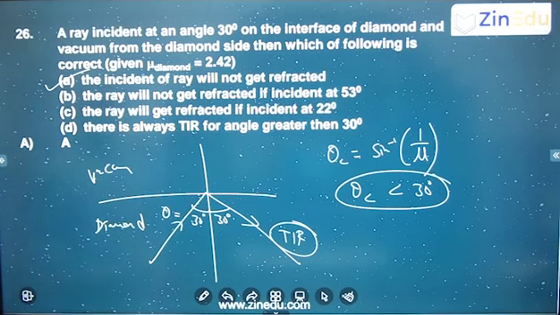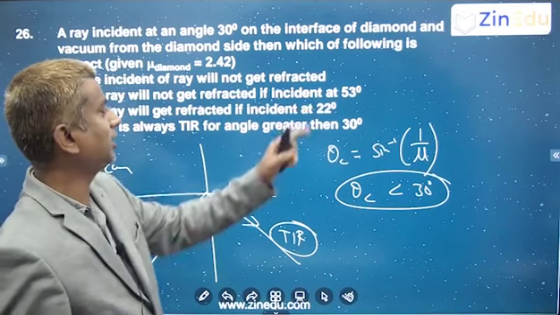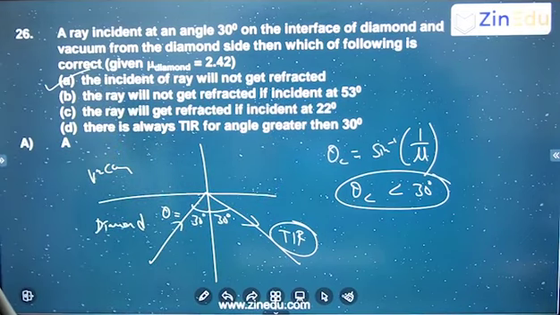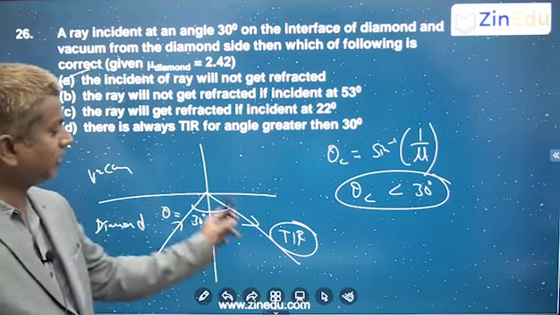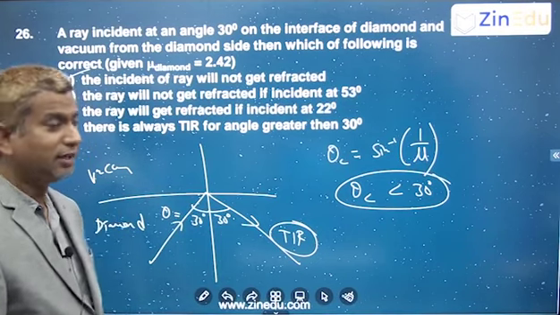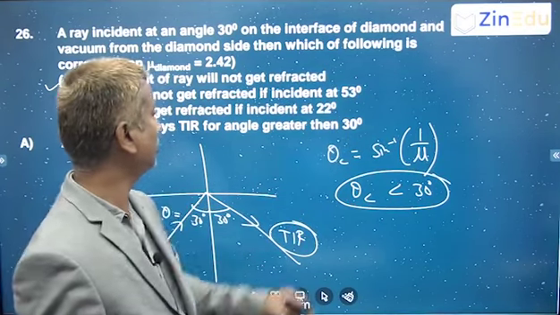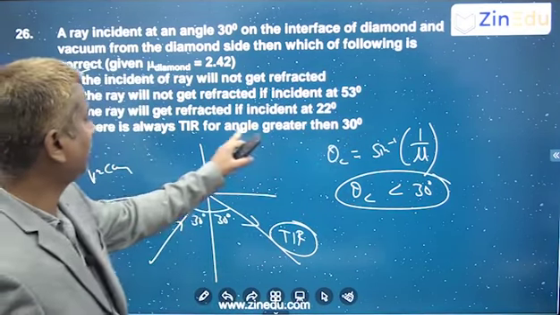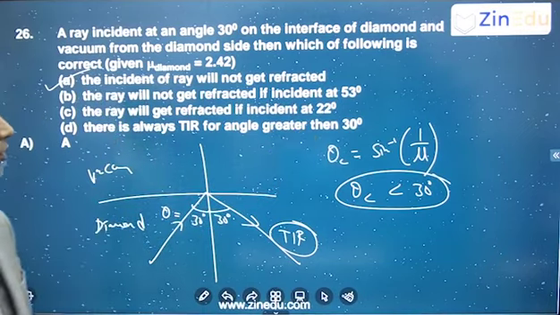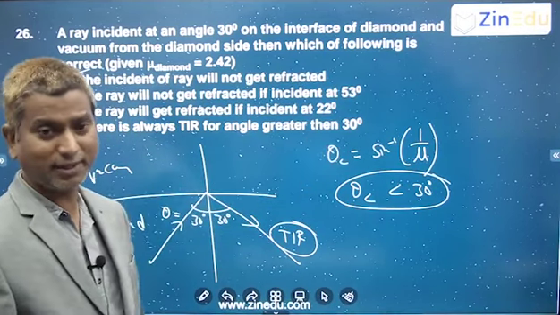So maybe the other answers also. Actually, if you think, the ray will not get refracted if incident at 53 degrees. If it is incident at 53, still more than the critical angle, there also it will have total internal reflection, right? So B also seems to be correct. And this angle maybe 22 degrees, you have to check. There is always total internal reflection for an angle greater than 30. So whenever the angle is greater than not only 30, this also seems to be correct.